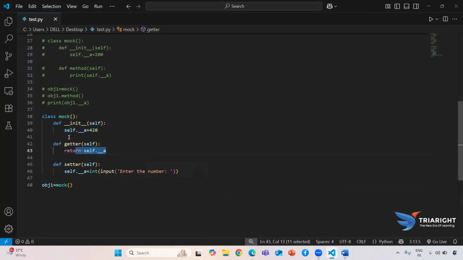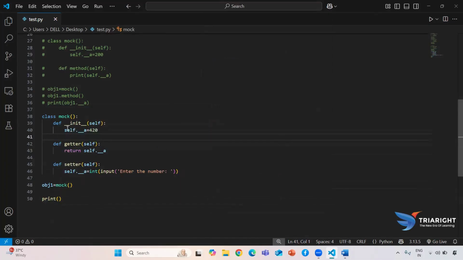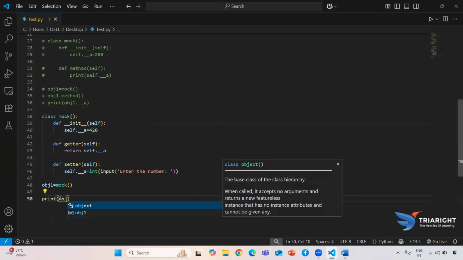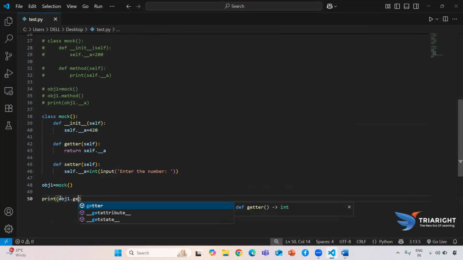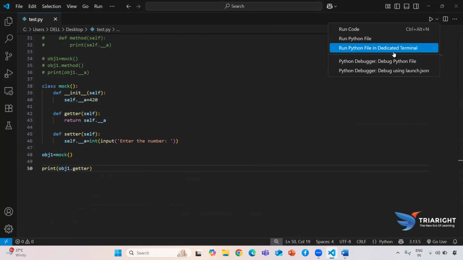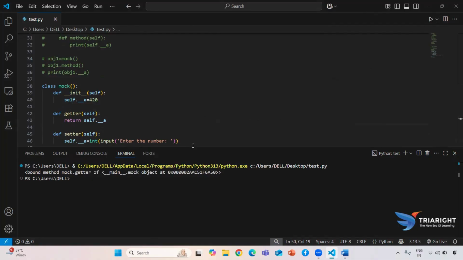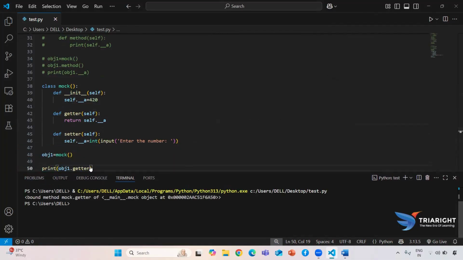Okay, so now I need to use this method. So how to use this method? By the help of our object, or we can say object reference. We know that whenever we are trying to access or modify any uncommon property, every time we just try to use the object reference only. That's why here I am using obj1.getter. Okay, now if I try to run this one, what is my output, guys? Just see. So here it will print the private access specifier value.